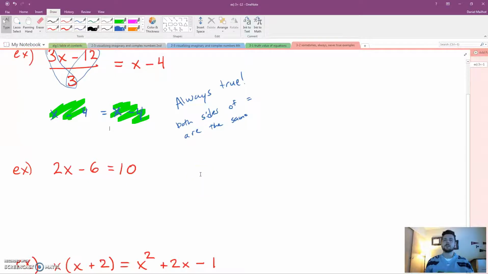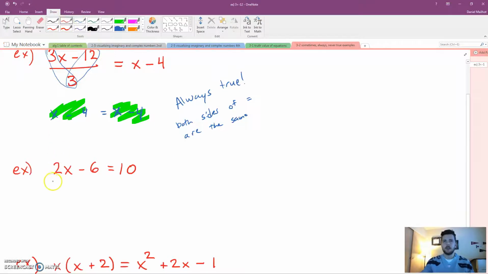2x minus 6 equals 10. Some of you have done solving equations before, so you might be able to work your way towards an answer here, but we can just think about it. Can you think of a number that would make this true? Let's see, I'm trying to think. We have to be able to take 6 away to get 10.